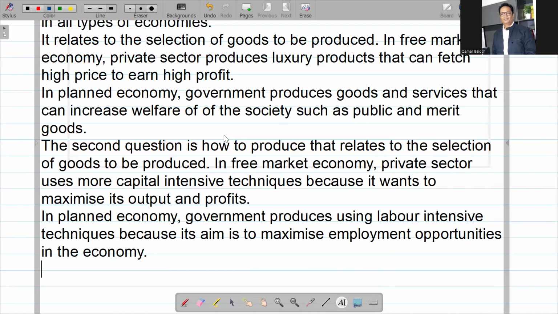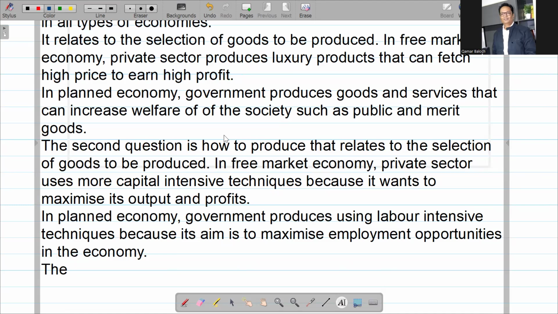Okay, so the last question that arises is for whom to produce. For whom to produce basically relates to the selection of the audience, the type of customers or consumers that will use the product, right? If it is a free market economy where the private sector produces goods and services, it aims to produce goods for the affording class, the people who can pay a very high price so that the business can earn high profit as well.